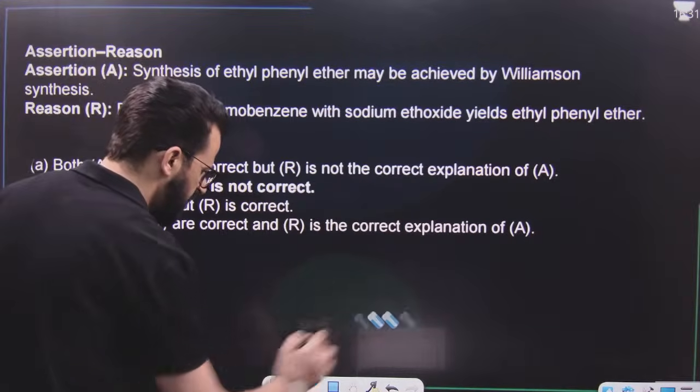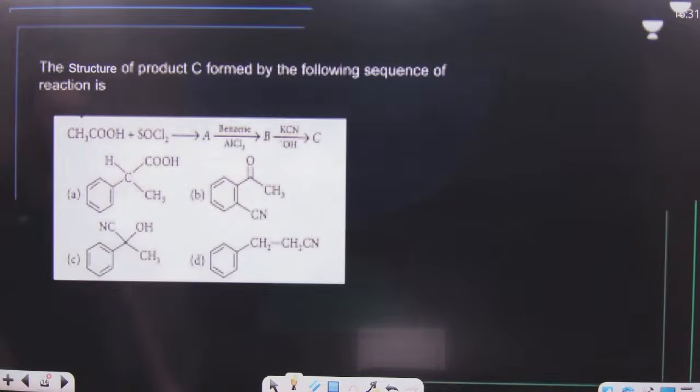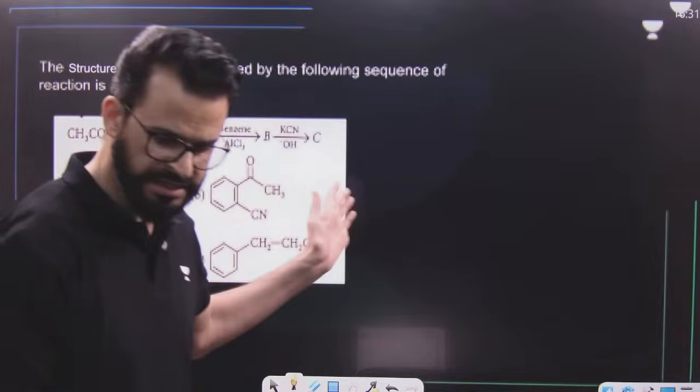So can I say assertion is correct but reason is wrong? So assertion is correct but reason is wrong. Reason is not correct.